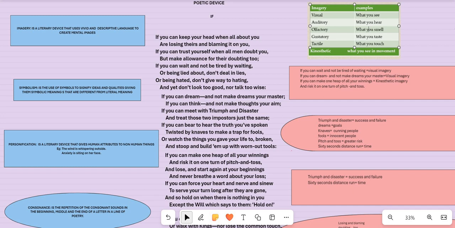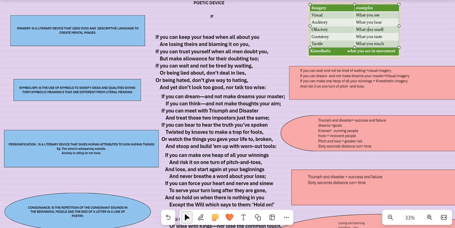Now next it is symbolism. Now what is symbolism? Symbolism is a literary device that is particularly used in a poem or a prose in order to indicate symbols that denote ideas and qualities, giving them symbolic or metaphoric meaning that are quite different from the literal meaning.